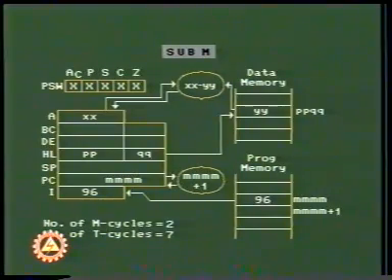The control unit picks up PPQQ from register pair HL as the address from where the data YY to be subtracted is picked up. YY is then subtracted from the contents of the accumulator, that is XX, and the result is stored back in the accumulator. The subtraction is implemented using the 2's complement method.